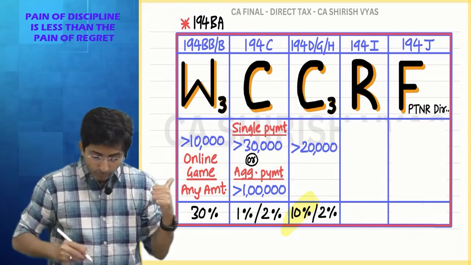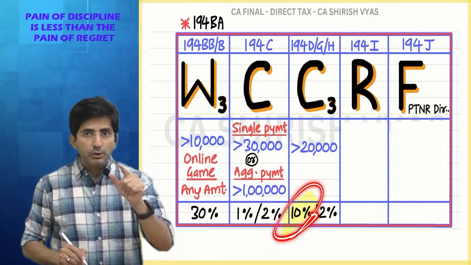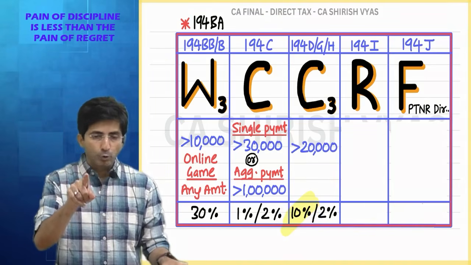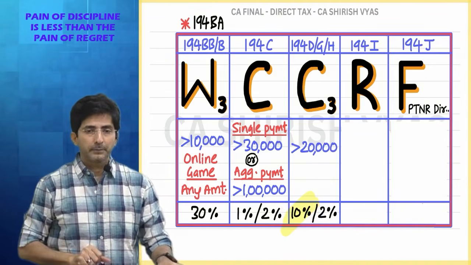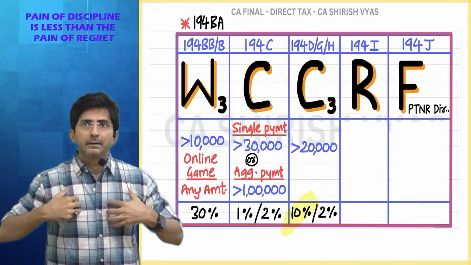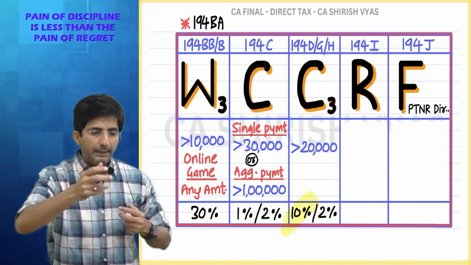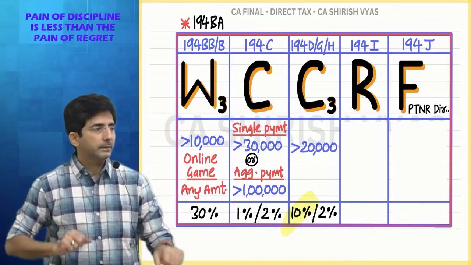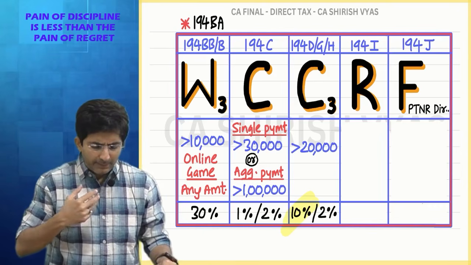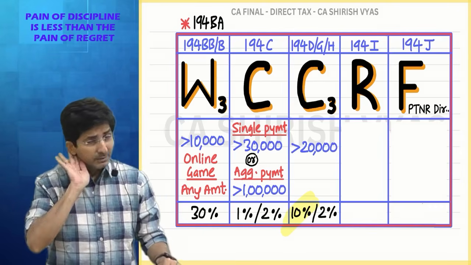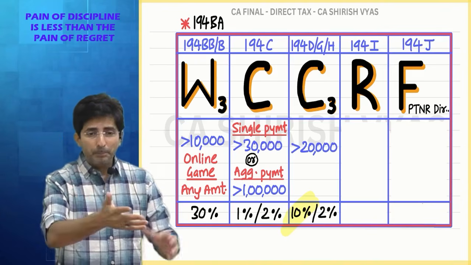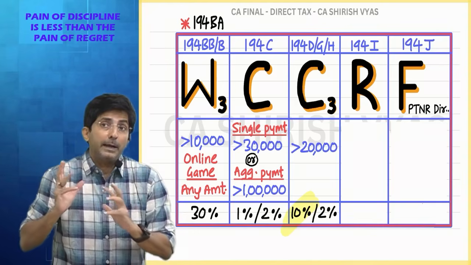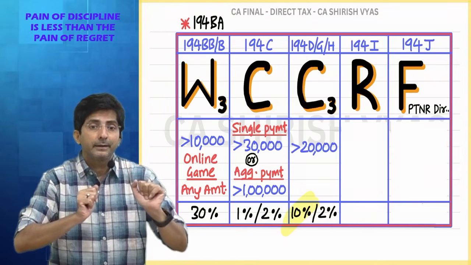But it will be 10% if the insurance agent is a company. Non-company is 2%. Company 10%. Please imagine I am LIC and you are a company. And LIC pays commission to some company. Then 10%. Tell me, how come LIC will pay insurance commission to a company? Generally what we have heard, agents are people like us. LIC agents are people like us. So here you should wonder, how come LIC has paid commission to some company?